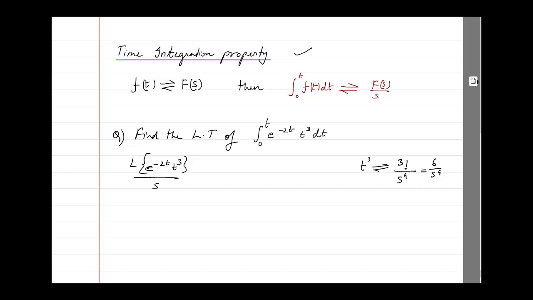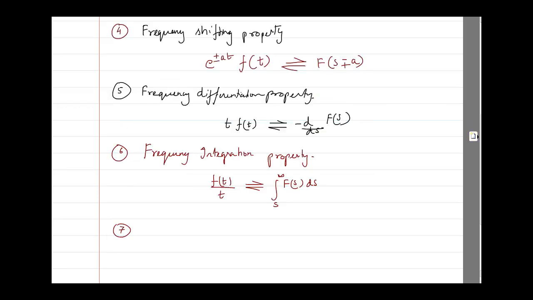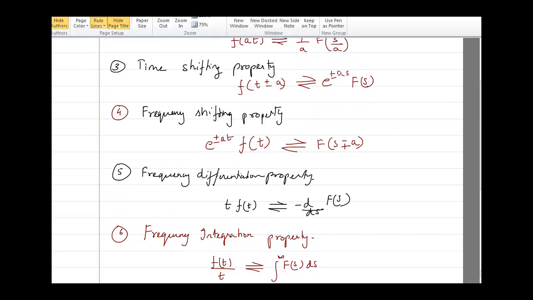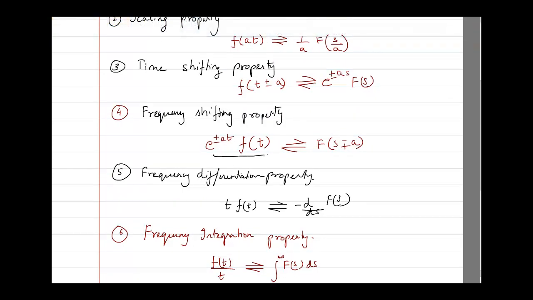And then we use a property. Which property? Look at this: it is the frequency shifting property. What does the frequency shifting property say?